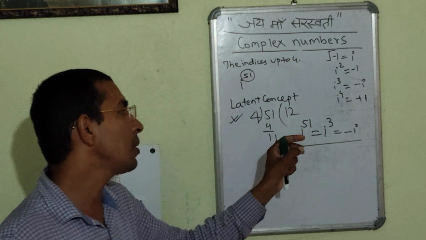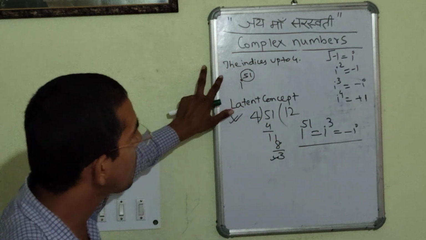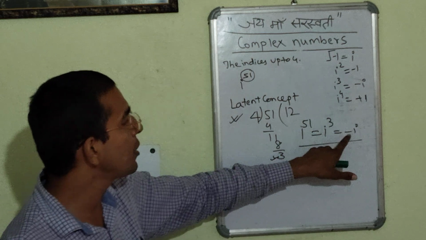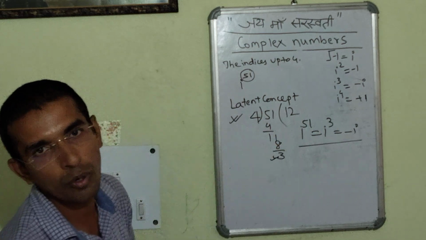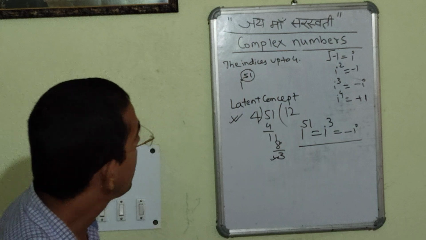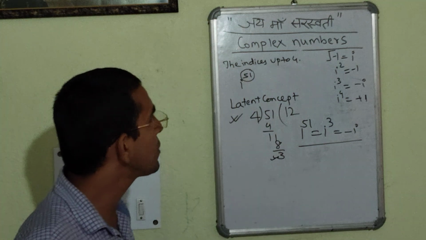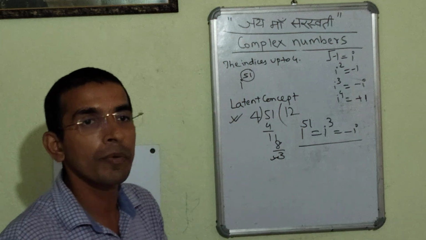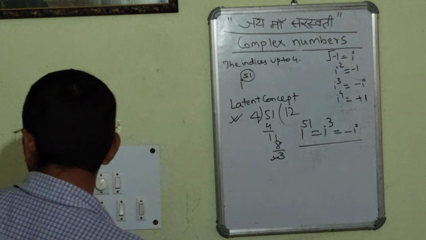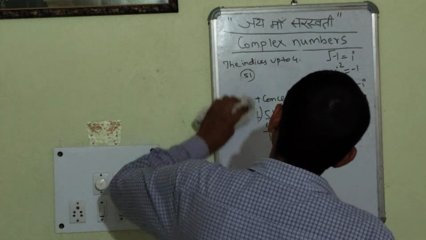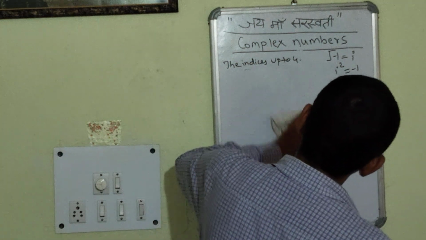Suppose i to the power 51 is there, so the remainder is 3. We have seen i to the power 3 is equal to minus i, which we had already deduced. We will be seeing some more complex problems so that our concept will be simplified and we can clear some doubts.